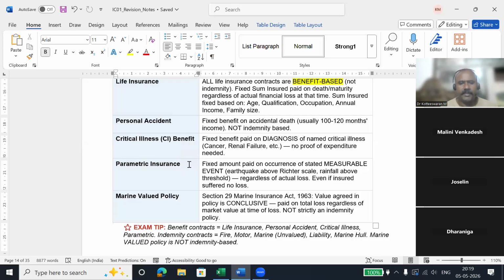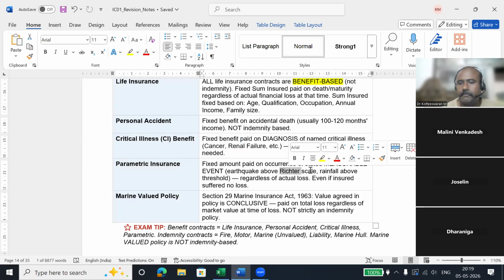Parametric insurance. Very rarely you will see this kind of insurance. Parametric insurance is based on a measurable event. There are some events which we can measure. For example, earthquake, which is measured on the Richter scale. The insurance company promises the insured, if an earthquake happens at 8 Richter scale, I am going to pay you 10 lakh rupees.